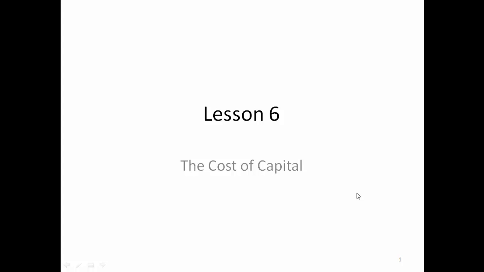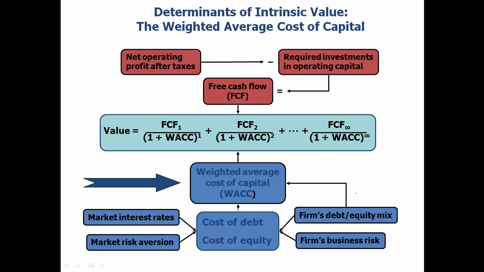In this lesson, we're going to talk about the cost of capital. If you look at this chart that we've been looking at almost each lesson, you see that we say the value of a company is the total present value of all future expected free cash flows discounted by a discount rate. And WACC, the weighted average cost of capital, is the discount rate in this equation.